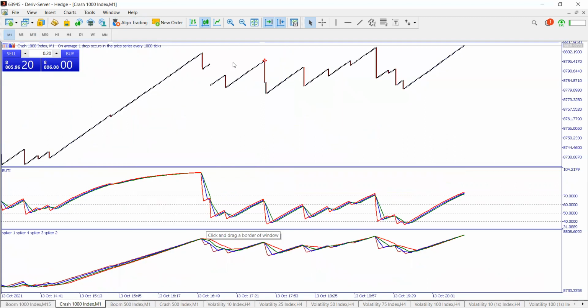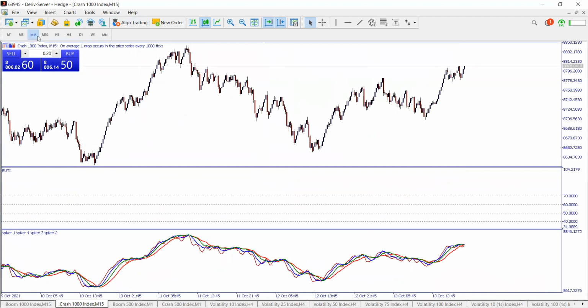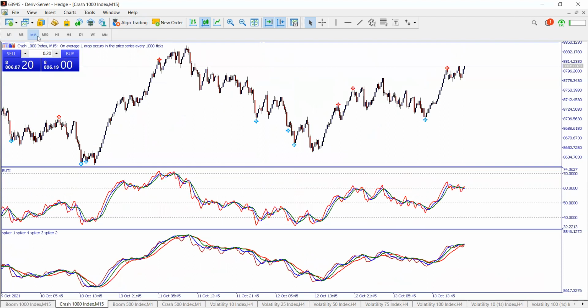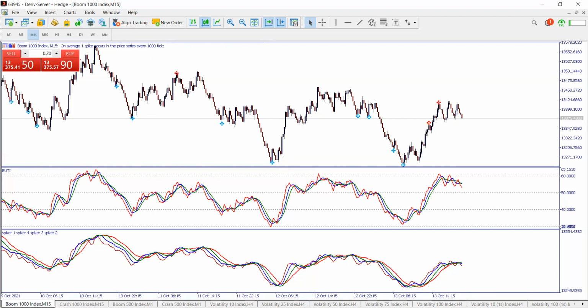All right. So in this instance, we should expect a spike anytime from now, because remember what we said. We agreed that on boom 1000 it was 40 and below. So on this one, it is on 60 and above.